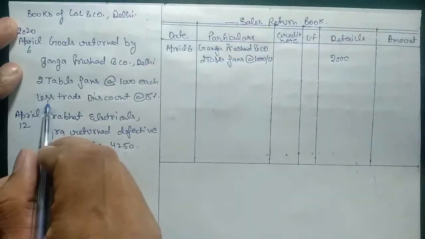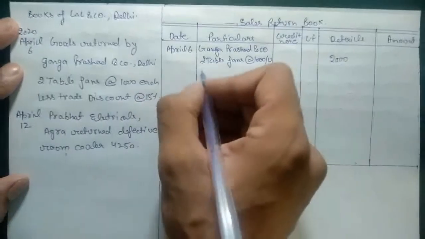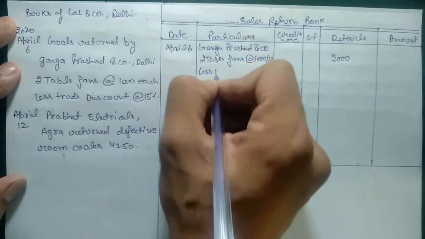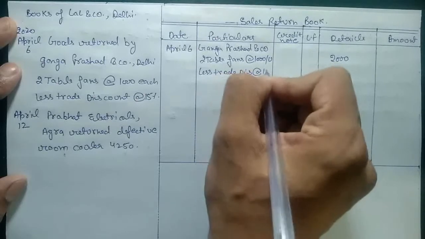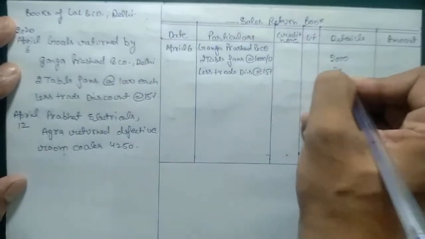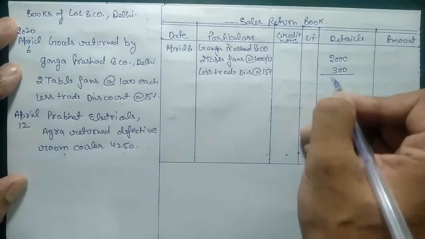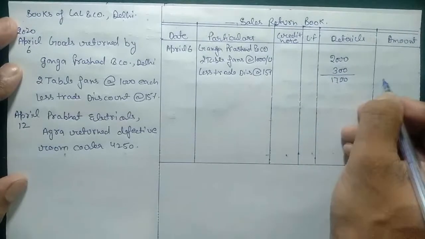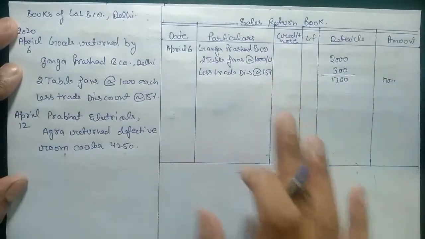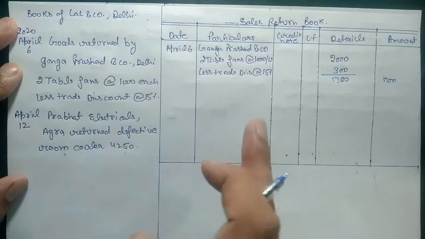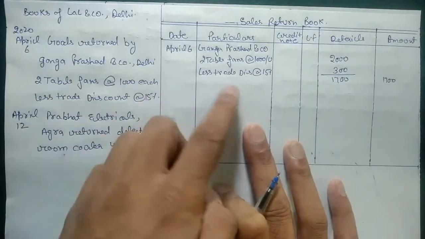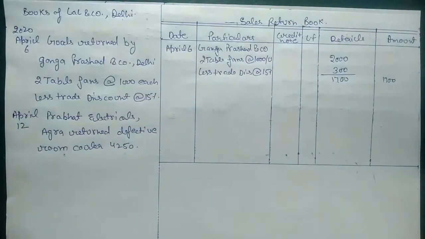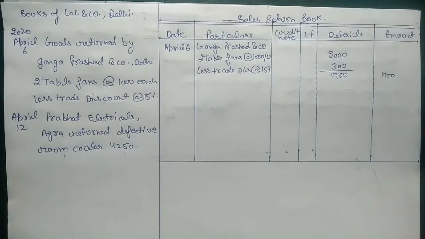And the other item that we have on that day is trade discount, so we will deduct trade discount also at the rate of 15%, that is 300. So the total is 1700, and that will go in the outer column. This is the amount of goods Ganga Prasad is returning to Lal and Company. So he needs to separately mention the trade discount also, because earlier he allowed trade discount to Ganga Prasad. Now he has to return it back.